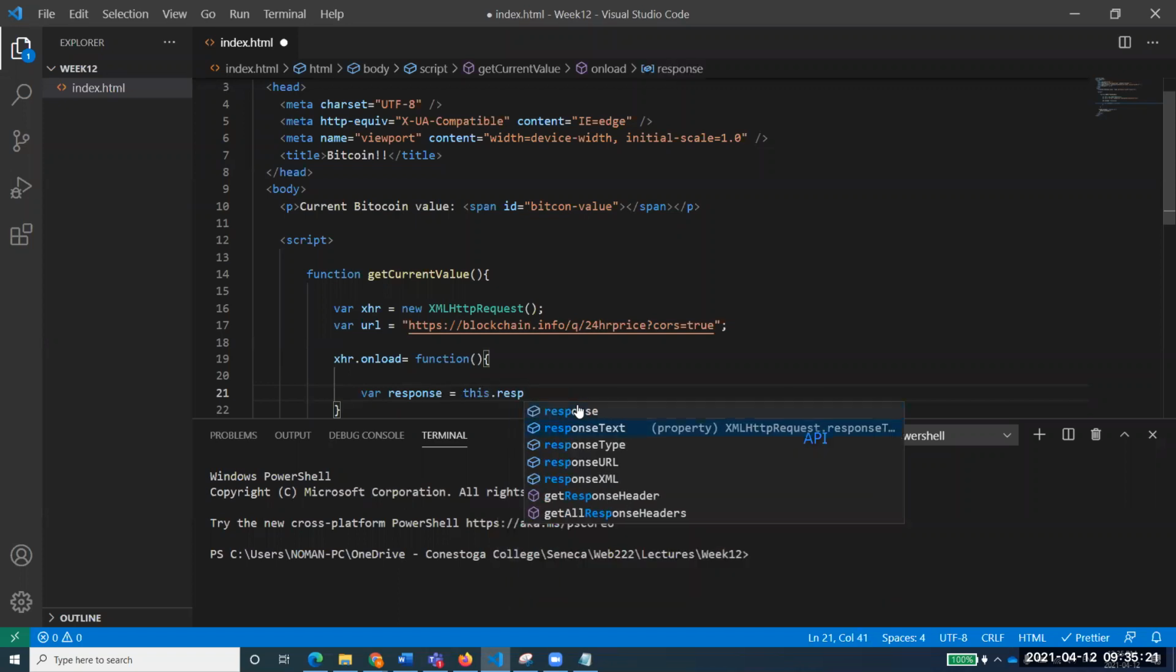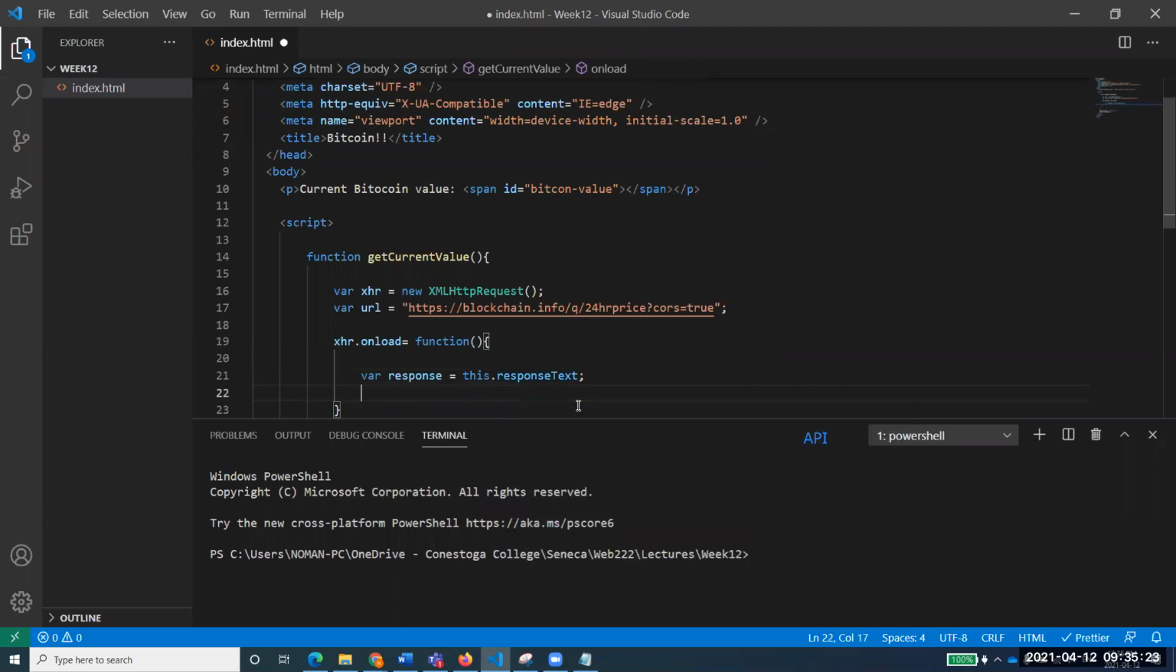So responseText is the property over here, and we have just got the response from that. This response is the variable of this function, and this.response is basically the XHR call's response. When I call the response, the data coming will be this.responseText, where this is the owner of the function we are calling.